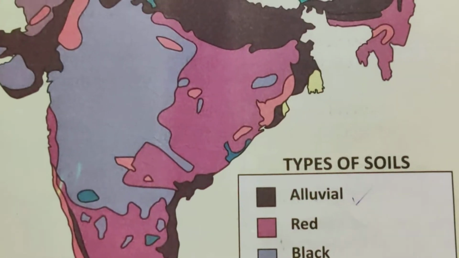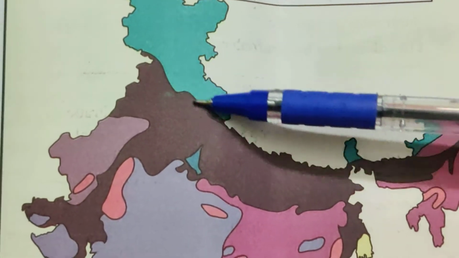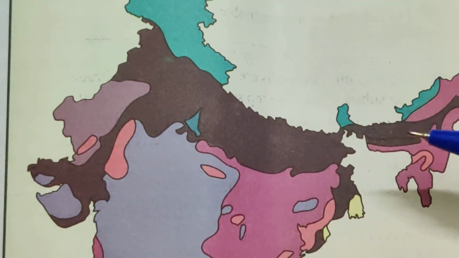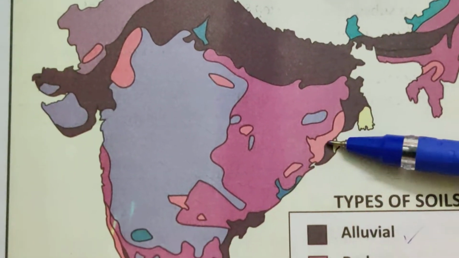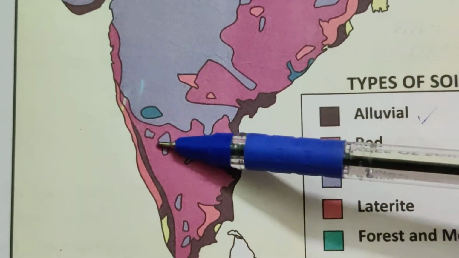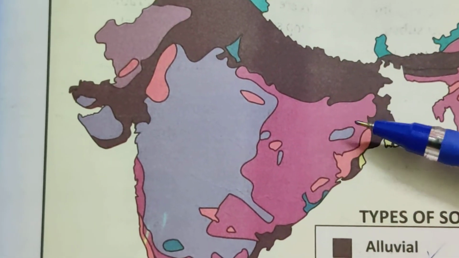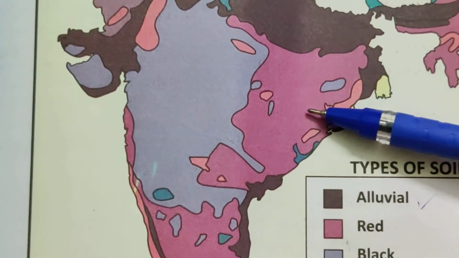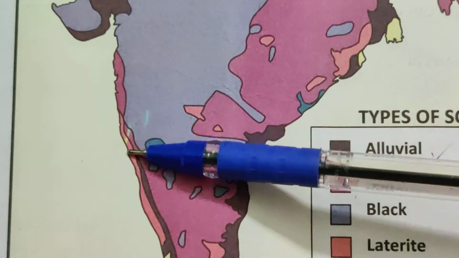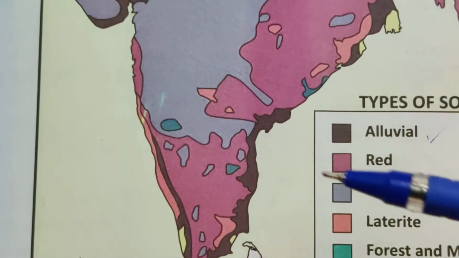So we are going to see which areas are covered by your alluvial soil and mountain soil. This is your mountain soil. This is alluvial soil along the river beds. This is also alluvial, and this is an alluvial soil region. Red soil you can find in the Dravidian region as well as in the central eastern part of India. This is the region of black soil, and this is laterite soil, where you have a few parts. This is your laterite.